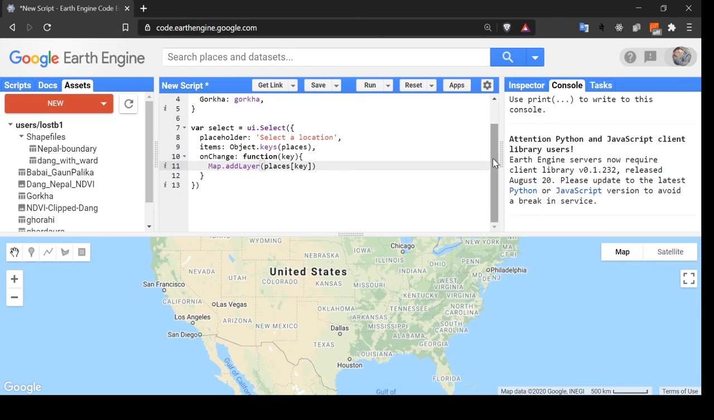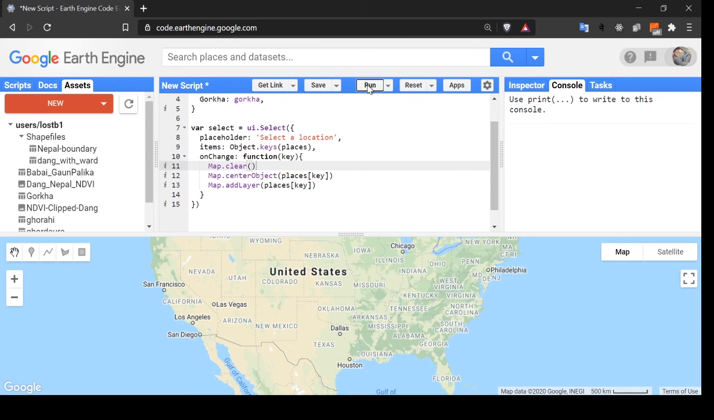This will be enough, but I'm going to center it, and also map dot center object. I'm going to center the object which is chosen by the user. Also, I think I need to clear the map if I change, so that the previous file will be cleared. Map dot clear. Now let's click on run. I hope it draws successfully. Oh, sorry, I haven't printed here. Select button, print select. Now it will be running.